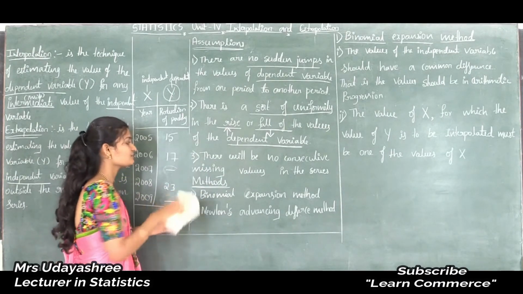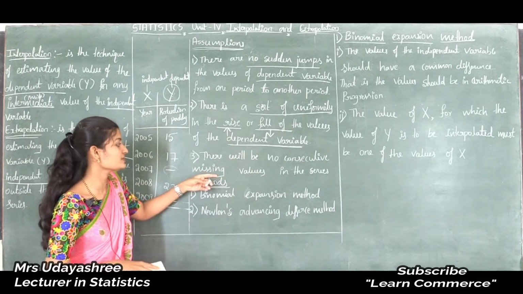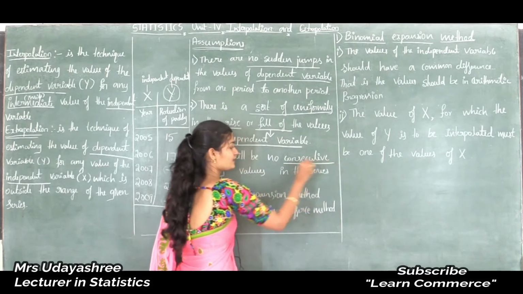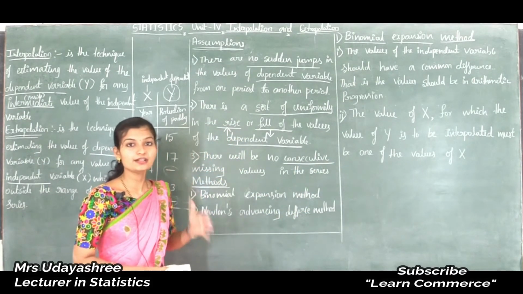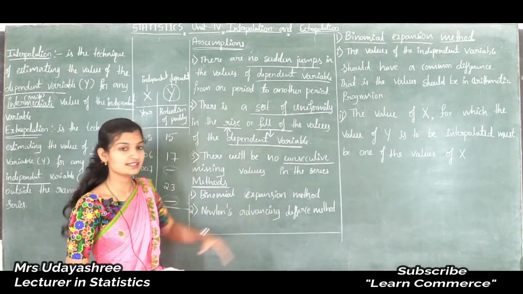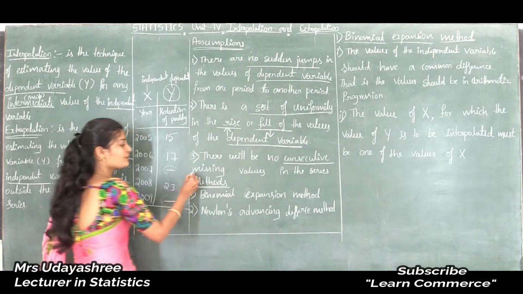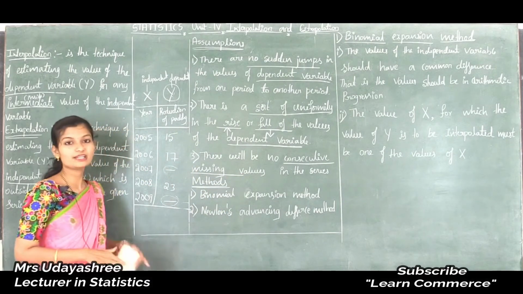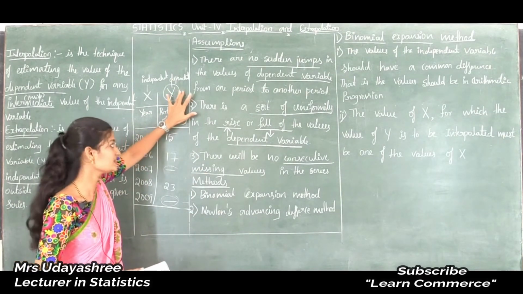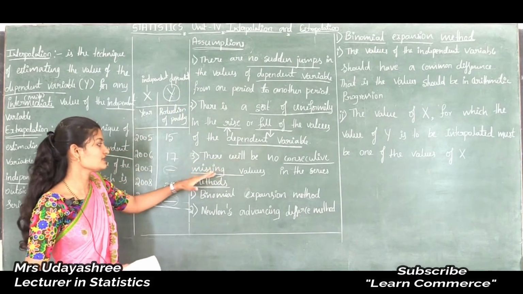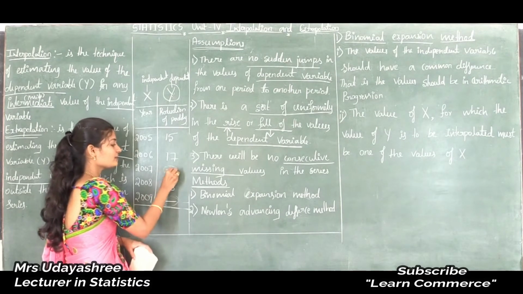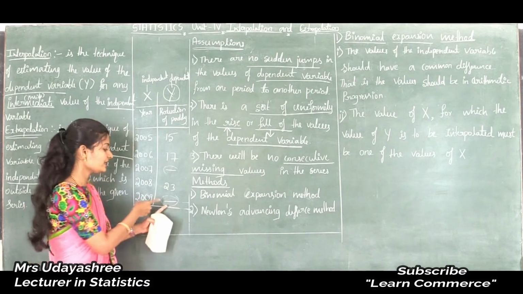Next, the third assumption is there will be no consecutive missing values in the series. Consecutive means continuous. Missing values are there in the dependent variable only. In the dependent variable there will be no consecutive missing values. Here one value is missing, after that one value is there and the next value is missing.